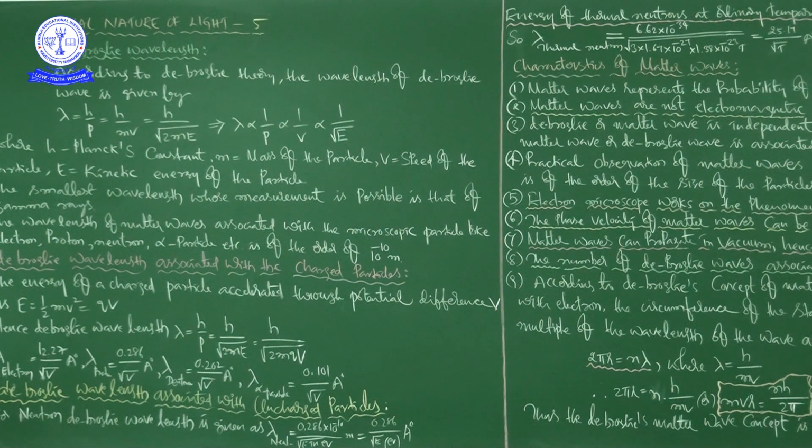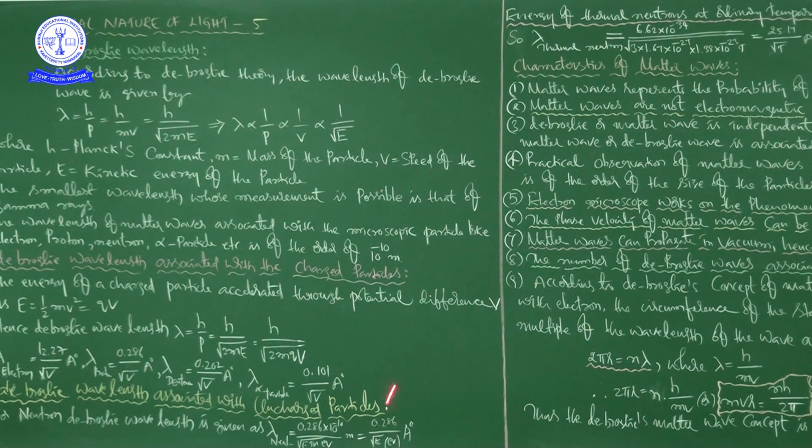You can convert, it is not a problem. Conversions we learned from the units and measurement chapter, in the first year syllabus. The main thing is the formula, that is important.